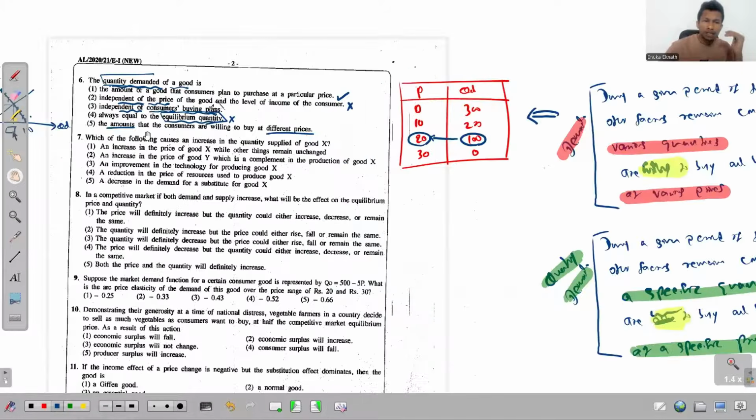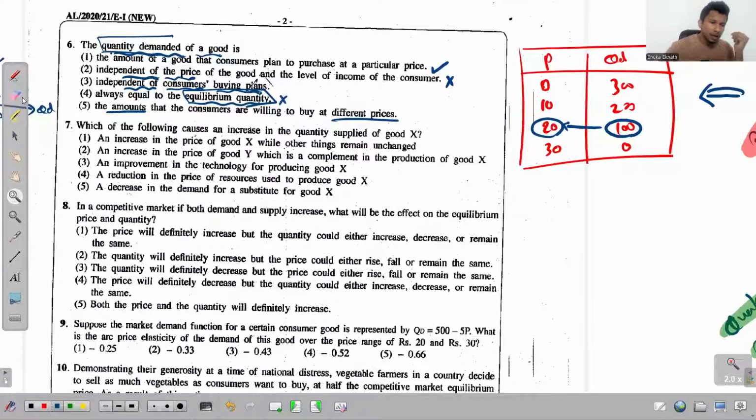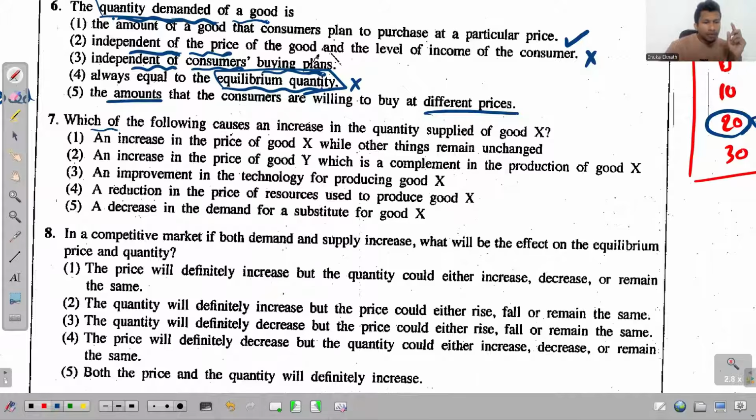Right. So I hope that you understand this properly. We'll move to this seventh one now. Seventh one says, which of the following causes an increase in the quantity supplied of good X? See that now the question talks about the quantity supplied. The quantity supplied can change only by a change of the price of the considered good, if the considered good is X, right? When the price of this good X changes, the quantity supplied will change according to the law of supply.